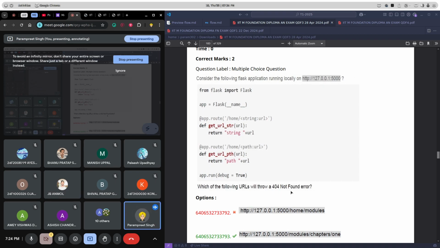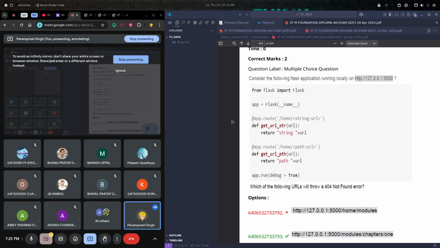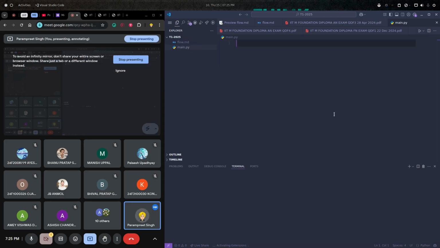Modules plus URL, yes. Are you sure? It will trigger def get URLs str. Yes, but it is returning string and then URL, right? Okay, let's run this then, to be sure about it.